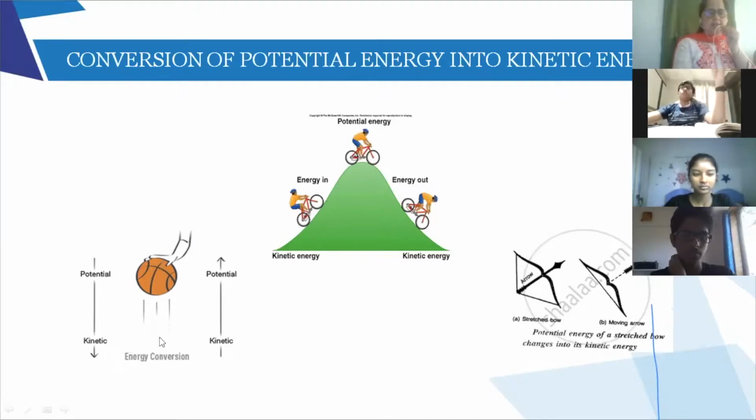Slowly, when he releases, the ball starts falling down. Kinetic energy starts increasing, but potential energy will go on decreasing. So the potential energy goes on decreasing. So potential energy is converted to kinetic energy, right? So this is another example.